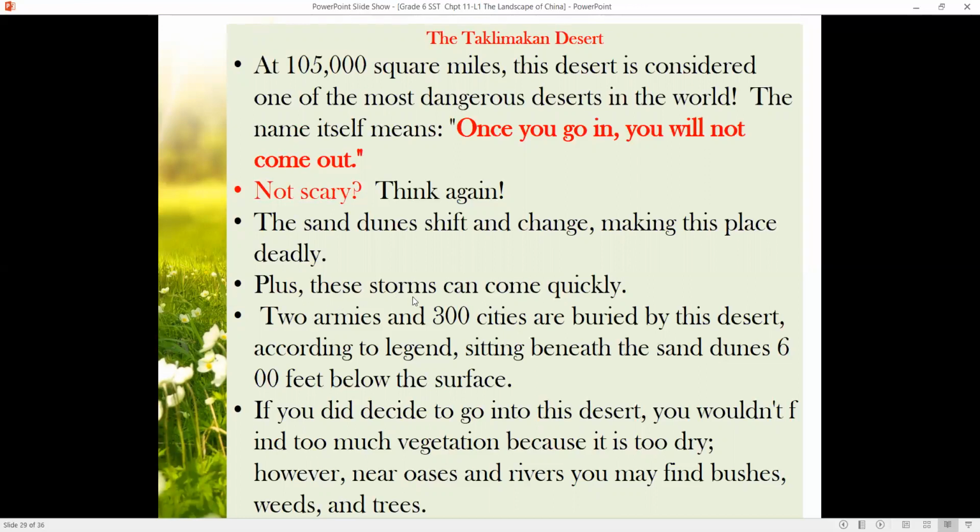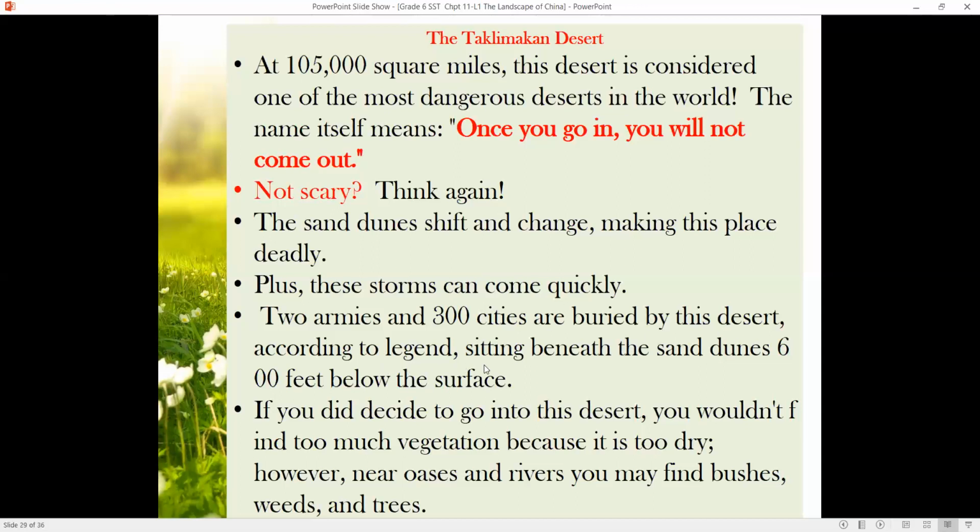Plus, these sandstorms can come quickly. Two armies and 300 cities are buried by this desert. So there is proof that this desert means once you go in, you will not come out, because two armies, hundreds of people, and 300 cities are buried by this desert.